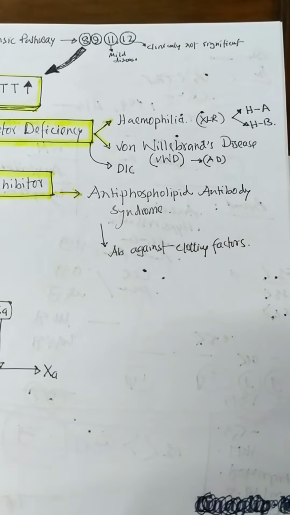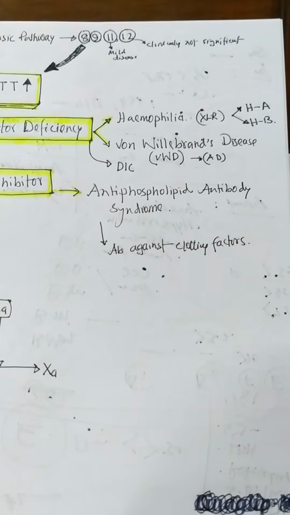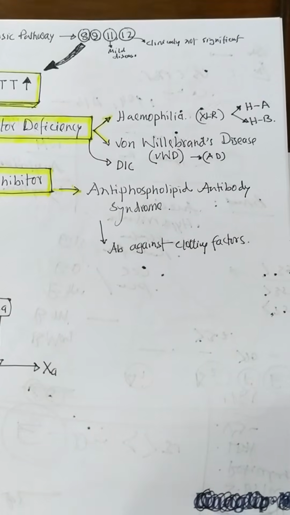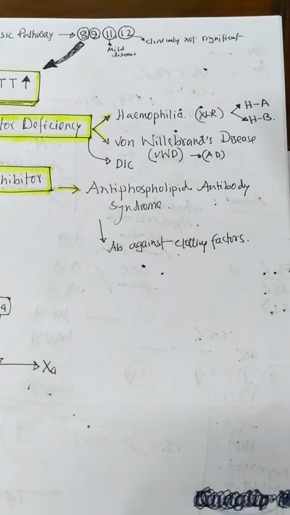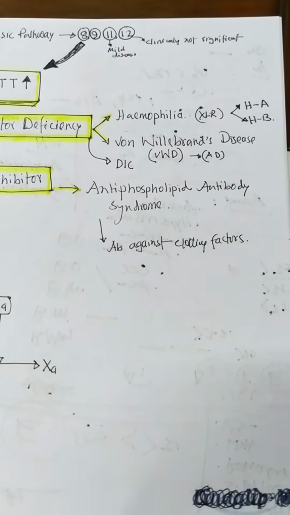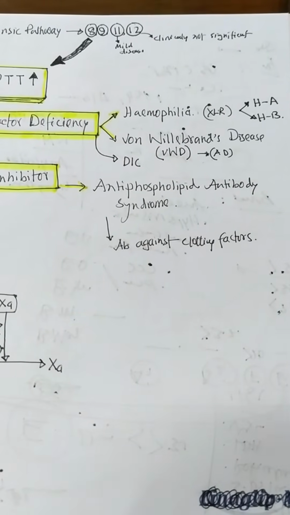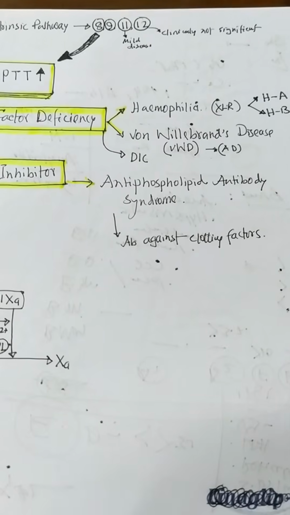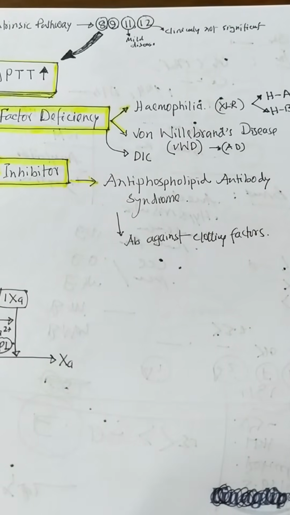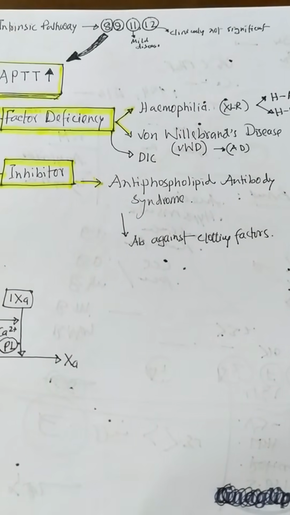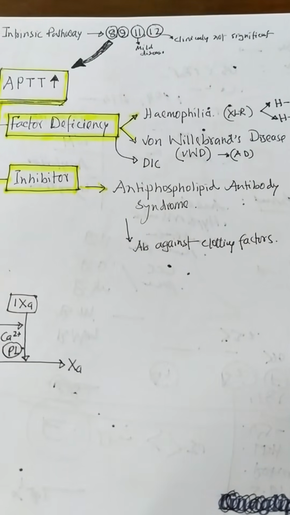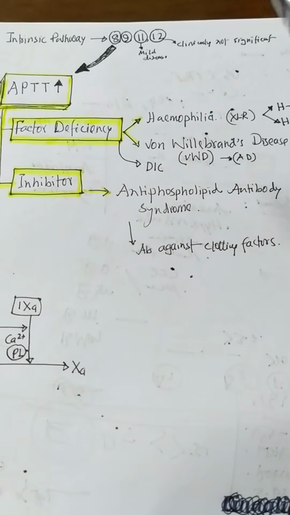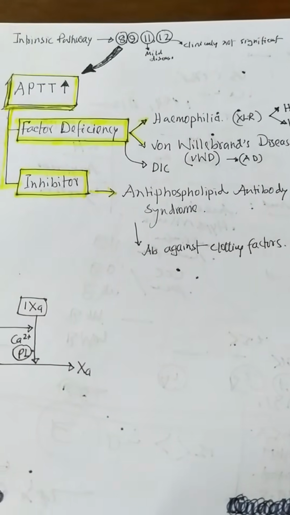In the intrinsic pathway, another most important point is that the phospholipid acts as a cofactor in the intrinsic pathway. So, if any antibody is formed against the phospholipid, that phospholipid will not act normally in the cascade of the intrinsic pathway. So, the presence of this antibody against the phospholipid will increase the aPTT.